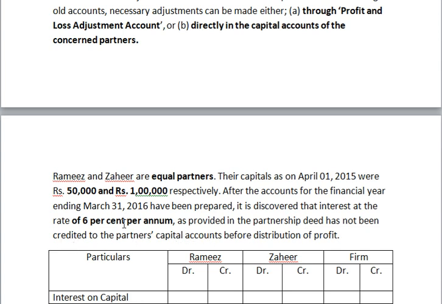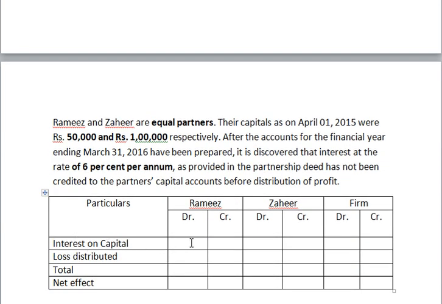Interest on capital we have to credit into the partners' capital accounts. We forgot to do that one. We have to rectify that error. Without providing that interest on capital to the partners, we treated it as a part of profit and distributed that profit among the partners equally. That happened there. We have to rectify that. First, what to do? You have to provide the interest on capital to the partners.